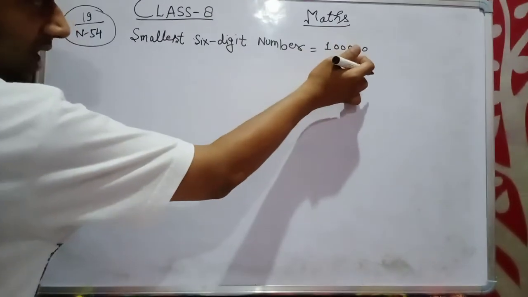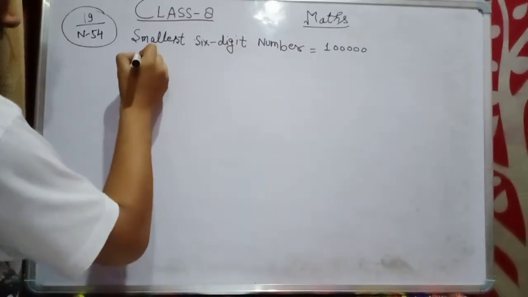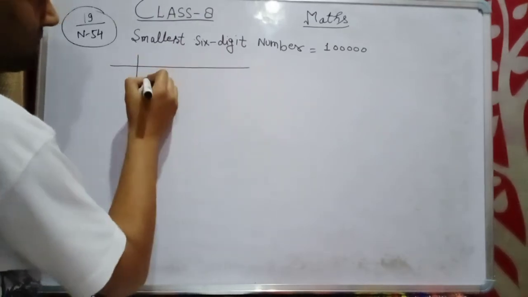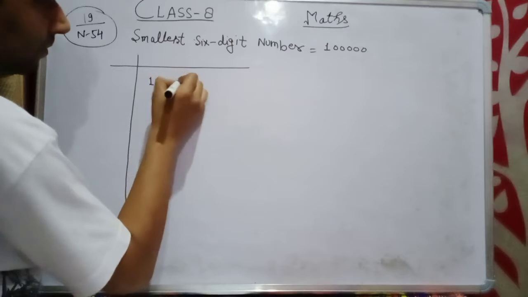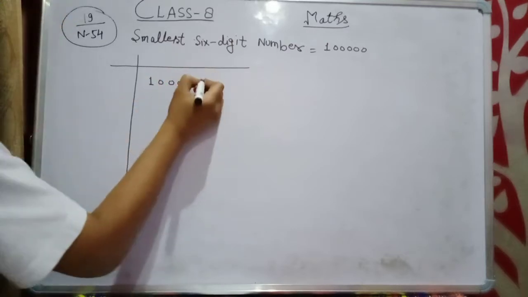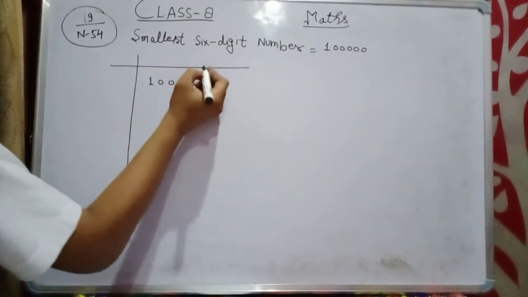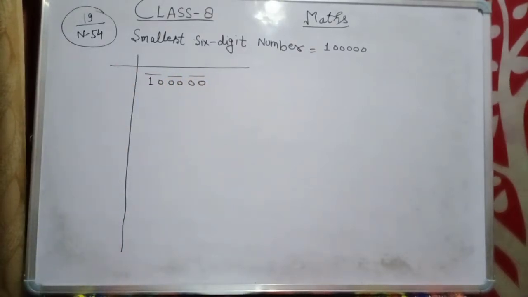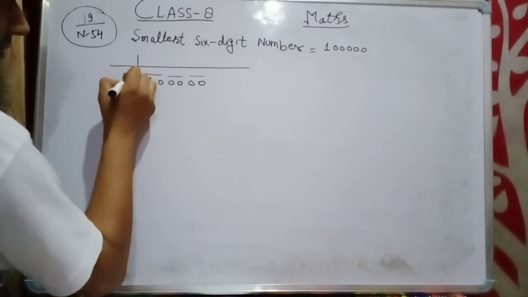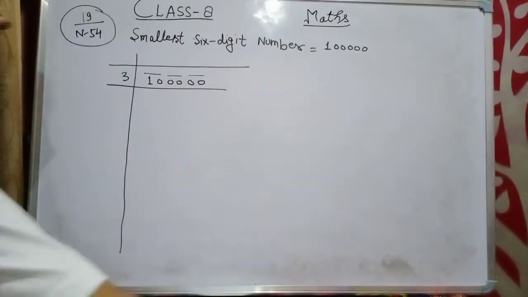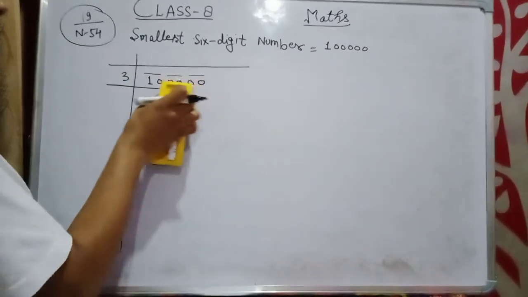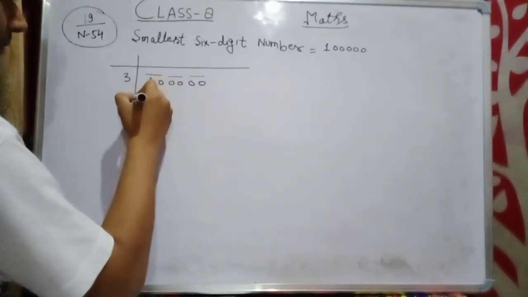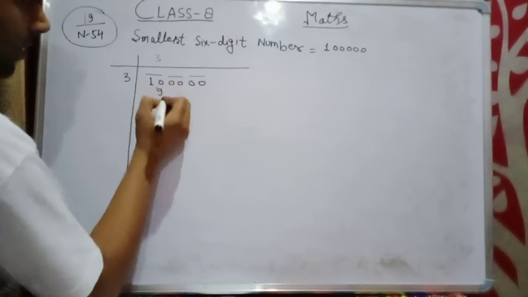Obviously, we will check whether it is a perfect square or not. So you have to apply the same method. Make pairs from the decimal position: first, second, third. 3 pairs. Start to solve. 3 times 3 is 9.